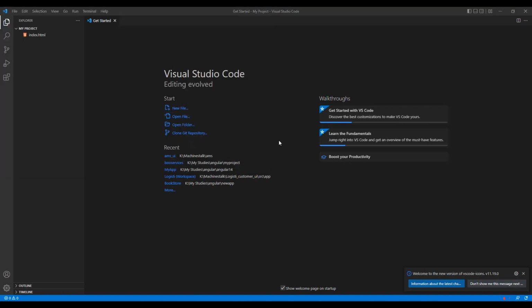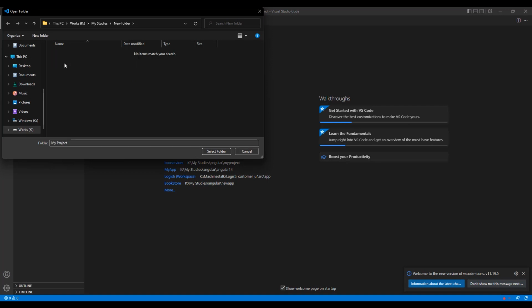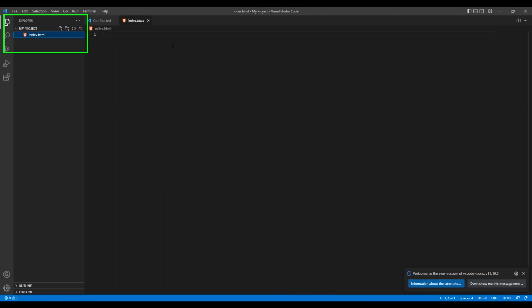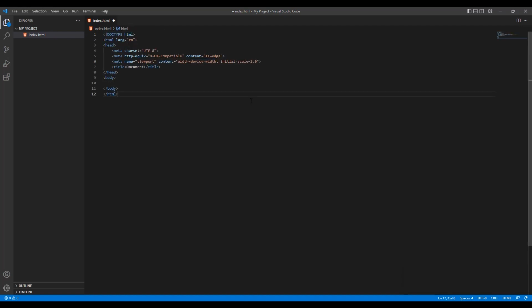The next option, called Open Folder, will let you open the folder that contains the files you need to create the website. Now you can see all the files in the selected folder on the top left side of the VS Code. Click on the HTML file to start editing it. Now first we need to add the HTML boilerplate. For that, just type HTML, then from the options select HTML5. It will add the necessary HTML5 boilerplate.